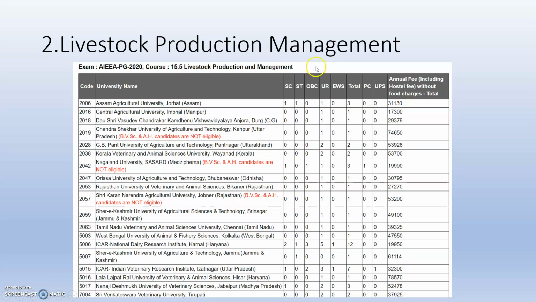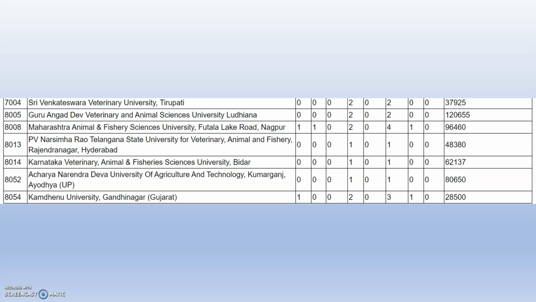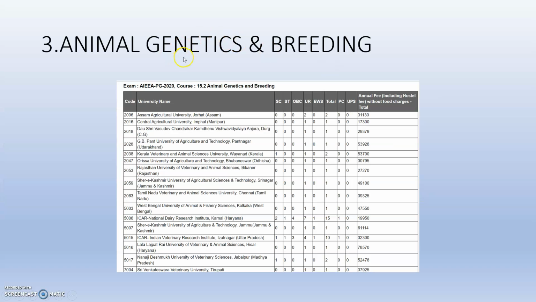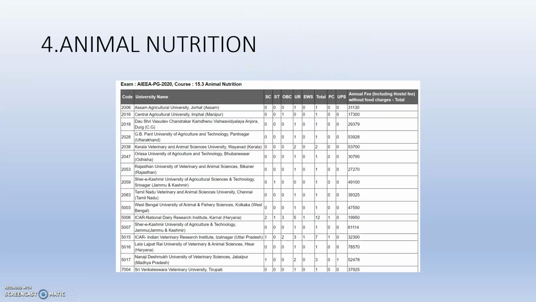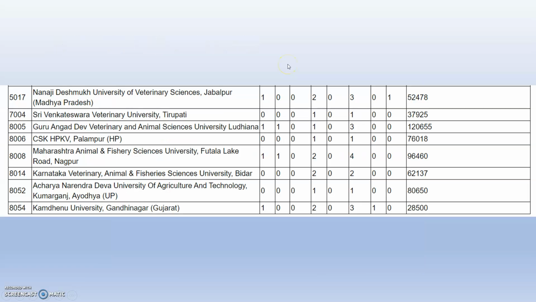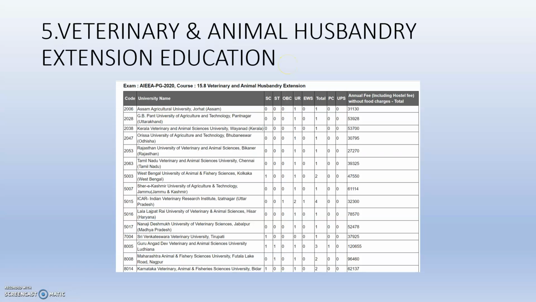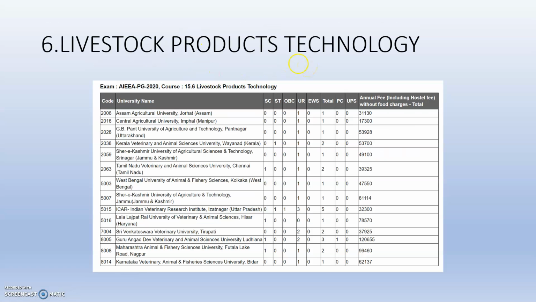So this is the livestock production management. So next is the animal genetics and breeding. This is animal nutrition. So this is the extension education. So next one is the livestock products technology.